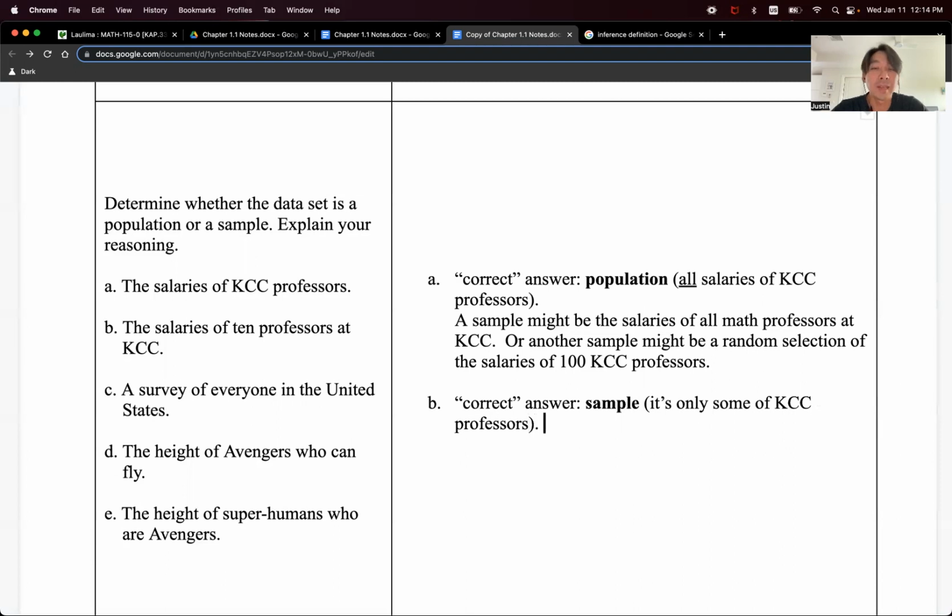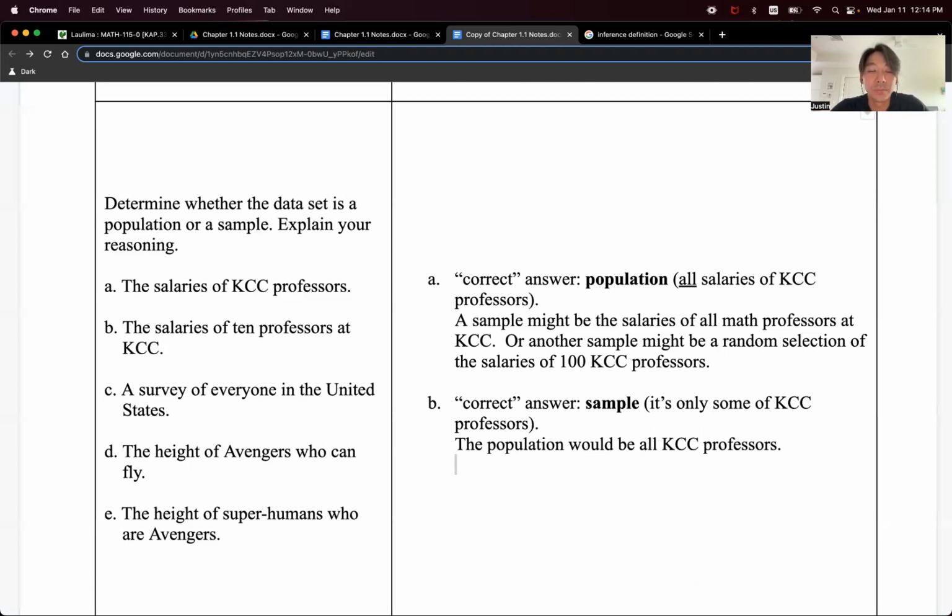So if your answer is sample, then what would the population be? The population would be all KCC professors. Or you could say even broader than that. You could say all professors everywhere. But 10 professors at KCC would be a good representation of the population of all KCC professors because they're all at KCC, right?